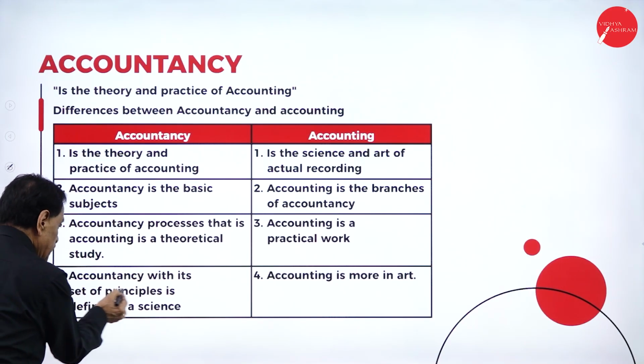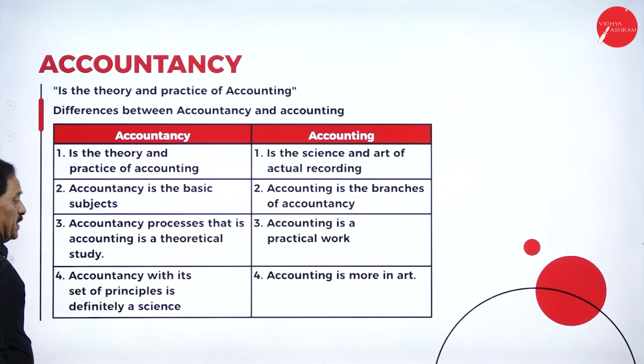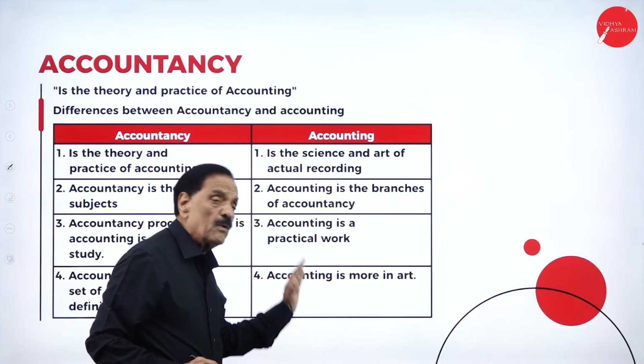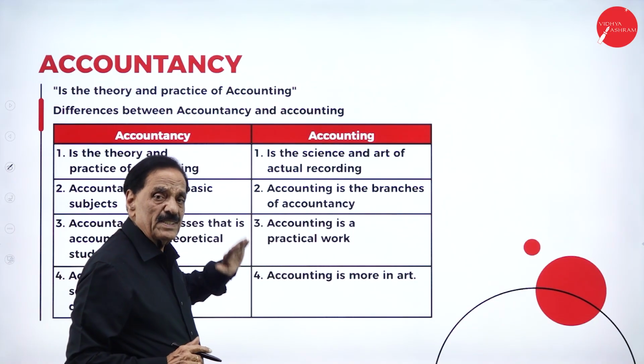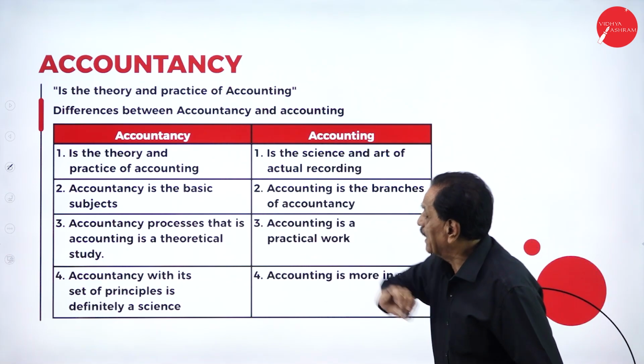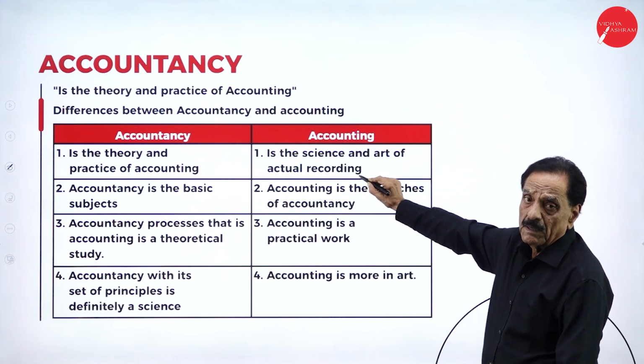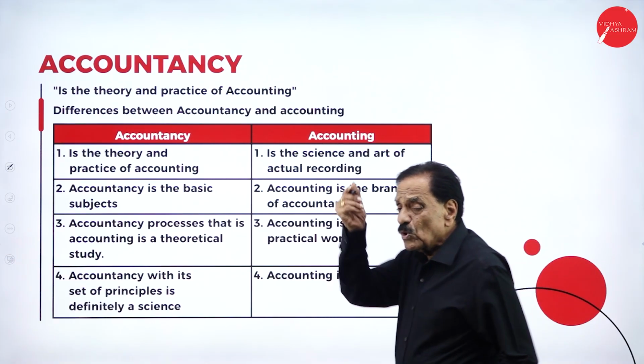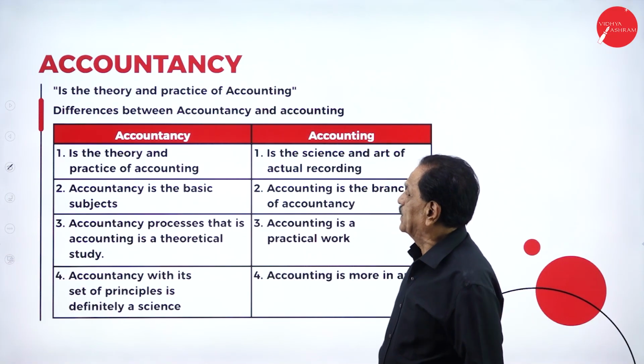Accountancy with its set of principles is definitely a science. Accounting is more an art. Hope you understand. Accountancy is only theory and practice, whereas this is practical. Practical is accounting. How to do the accounting is called accountancy.